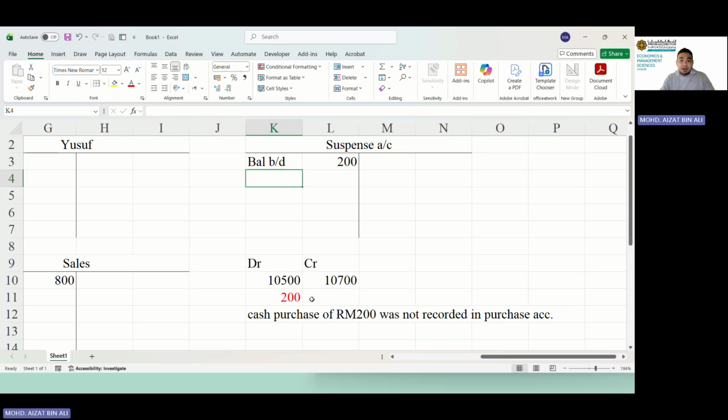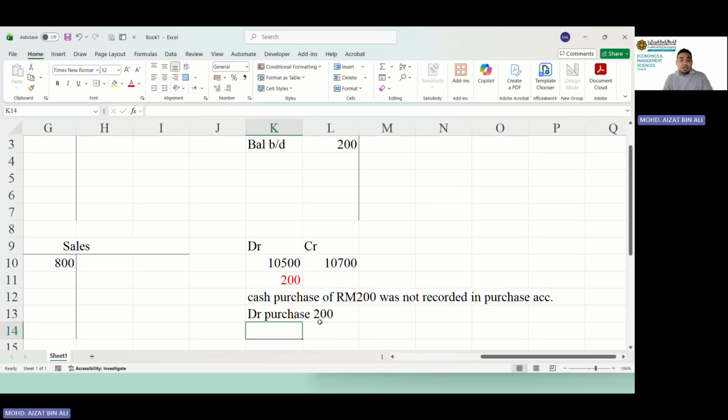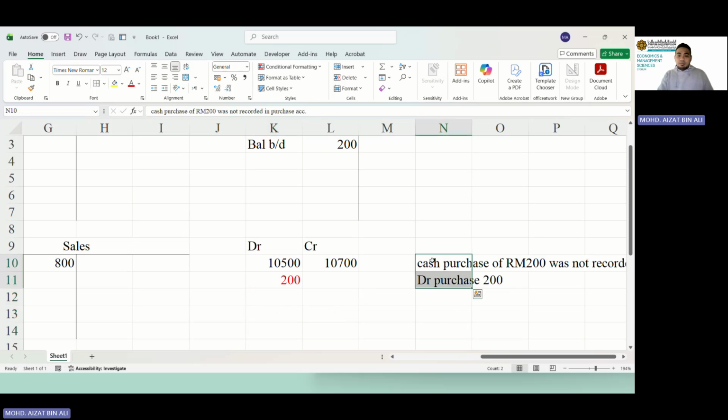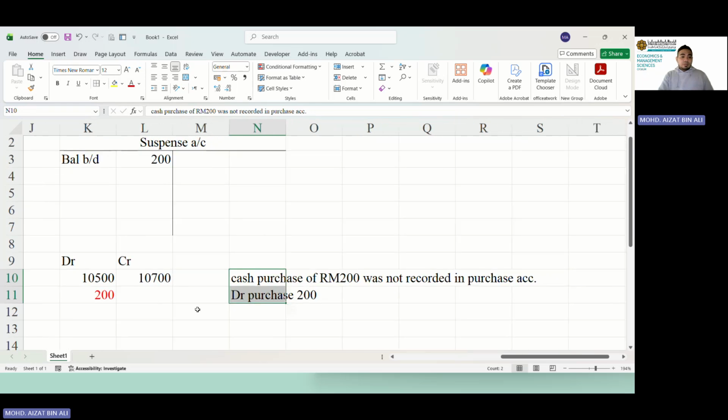How do we correct this error? We have to record the transaction here. Debit purchase 200 ringgit, right? By the way, this is our trial balance. Our trial balance is not balanced. And if we want to prepare our financial statement, we would have to balance our trial balance first. Now, when we found this error, we have to make this double entry.